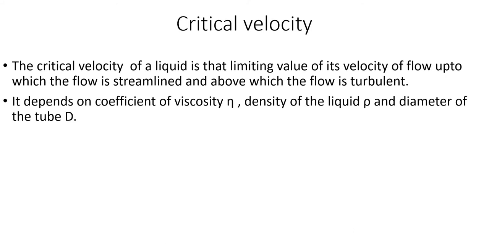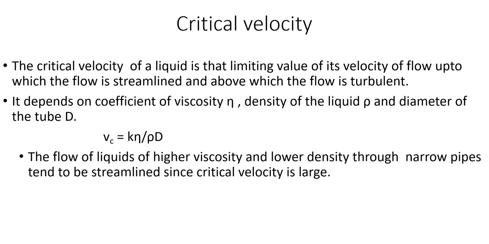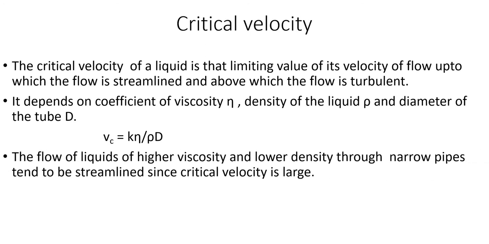You will get the expression for critical velocity as Vc = k eta / (rho d), where k is a dimensionless constant, eta is the coefficient of viscosity, rho is the density, and d is the diameter. Depending on the critical velocity, we can say whether the flow will become streamlined or turbulent.